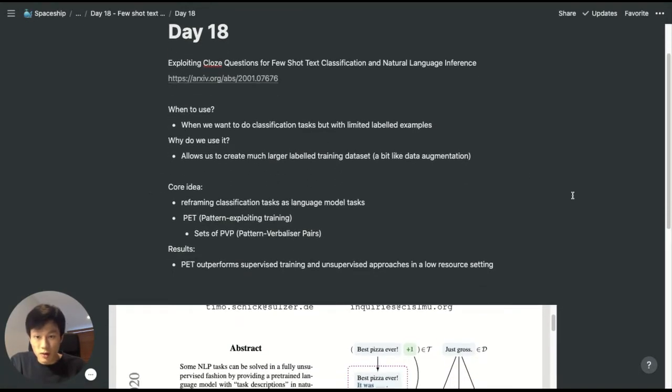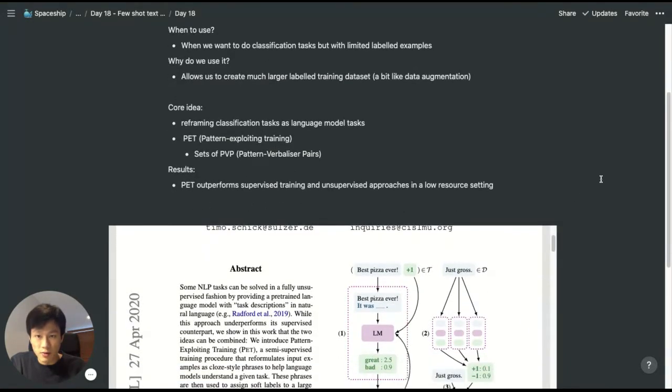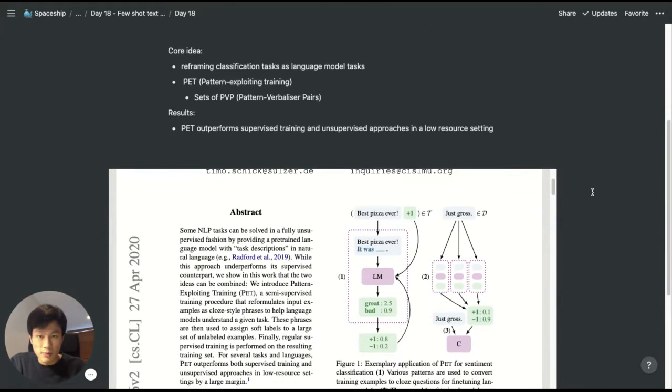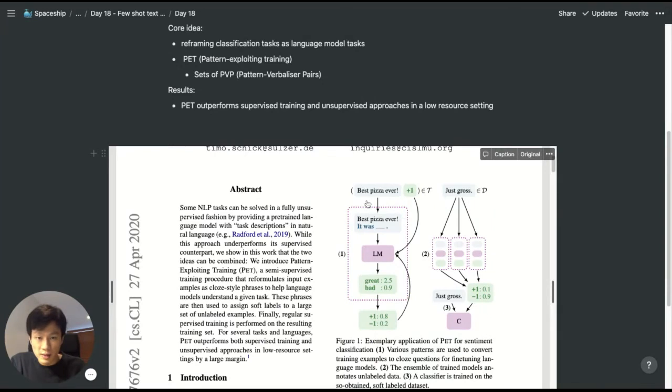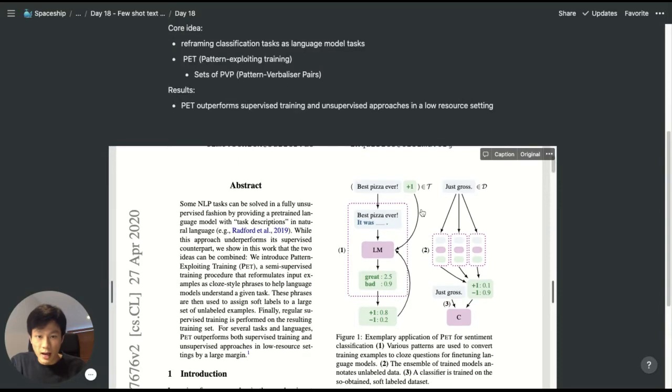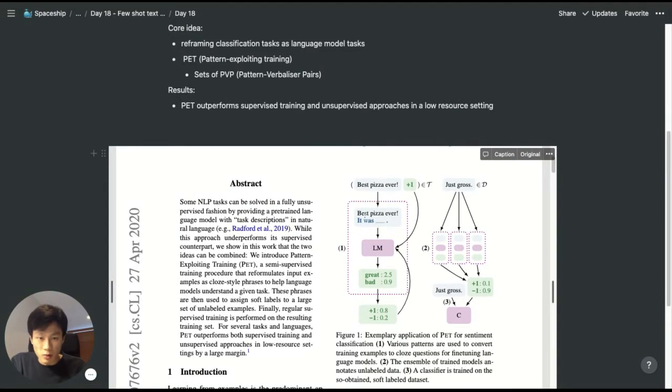So the core idea of this paper is reframing text classification tasks as language model tasks. What we mean by that is, for example, if we see here we've got a statement, "best pizza ever", and the sentiment is +1. We input that to our language model, and we phrase that as "best pizza ever, it was ___", and then we want the language model to fill in this blank. And then hopefully the language model will give us "great" with a high probability and "bad" with a low probability. We can then map the output, great, to our positive sentiment +1 and bad to a negative sentiment.